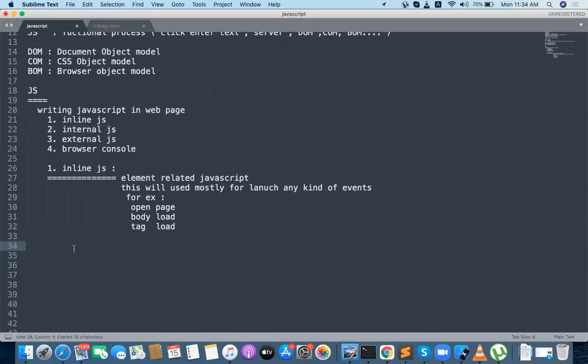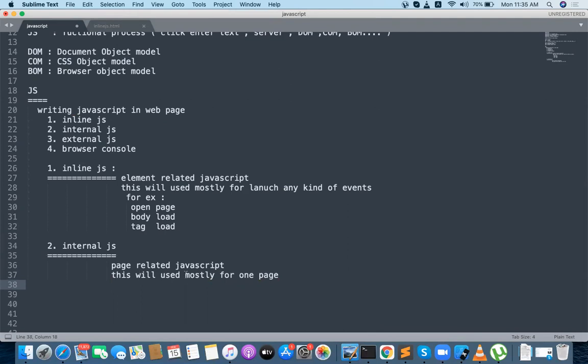How to write internal JavaScript? Let me tell you. Internal JavaScript is page related JavaScript, and this will be used mostly for one single page.